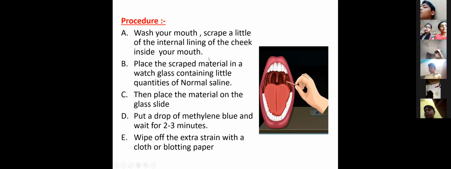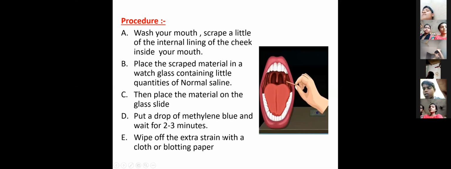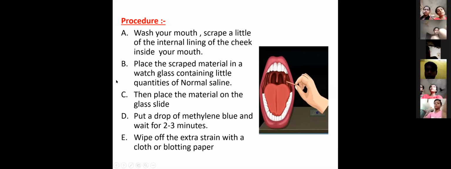Place the scraped material in a watch glass containing a little normal saline.